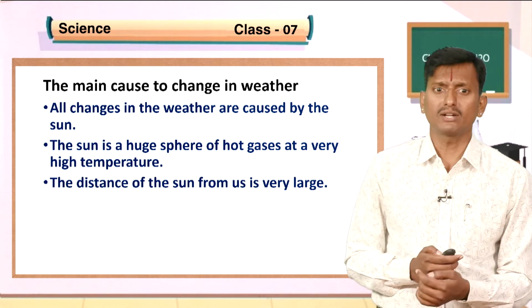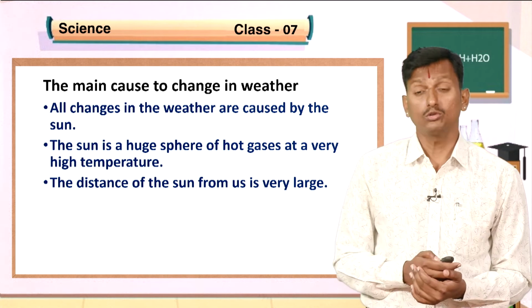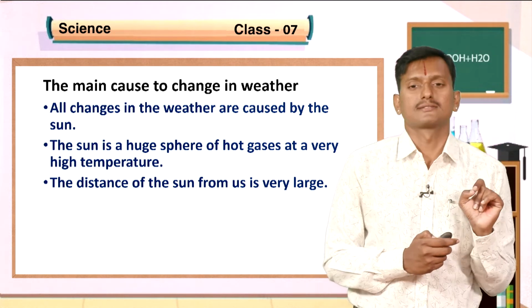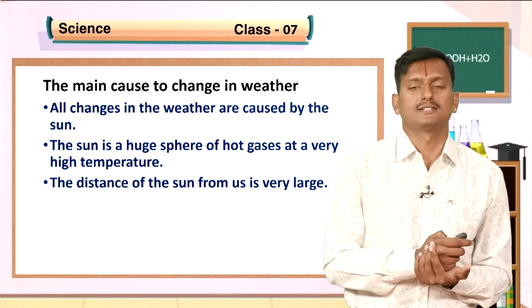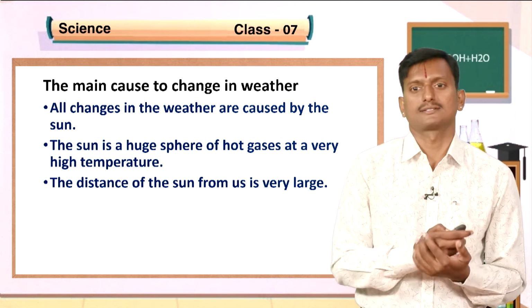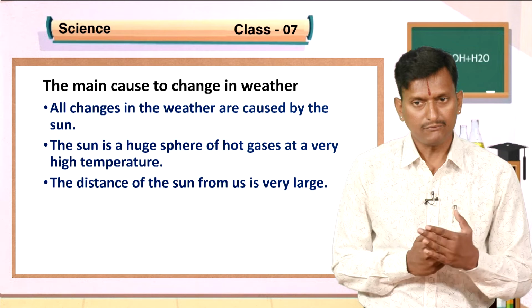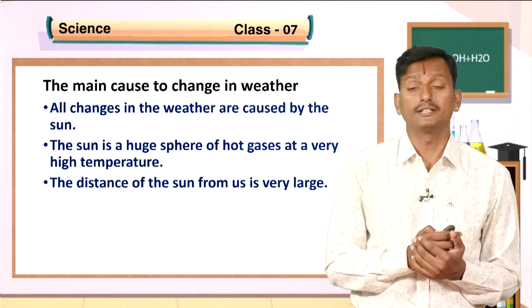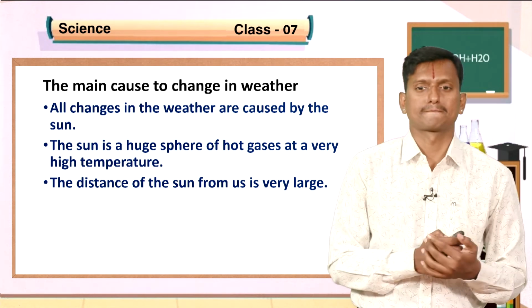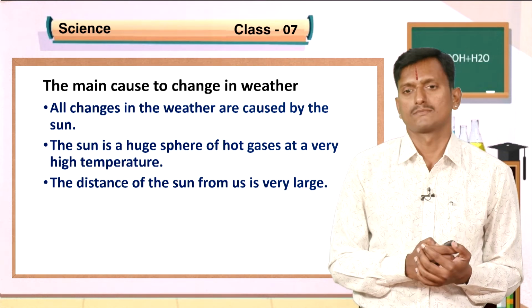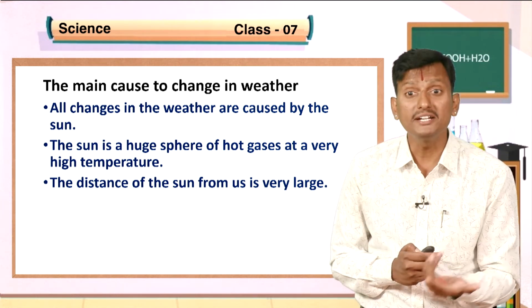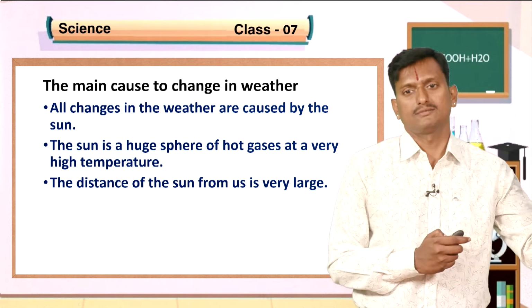The distance of the sun from us is very large. The light coming from the sun takes around 8 minutes to reach the earth.